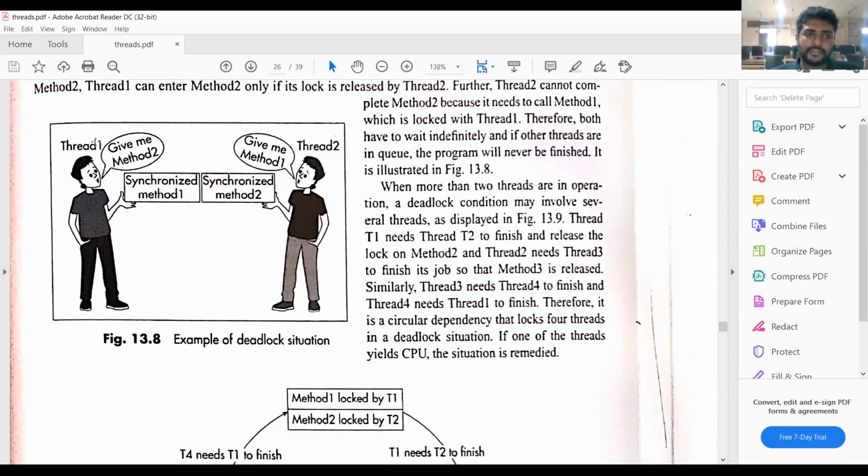See this example. We have two threads. Thread 1 is requesting method 2, and thread 2 is requesting method 1. But method 1 is already executing, currently at thread 1. Thread 2 is executing method 2. But thread 2 needs method 1, and thread 1 needs method 2. So in this situation, deadlock will arise.